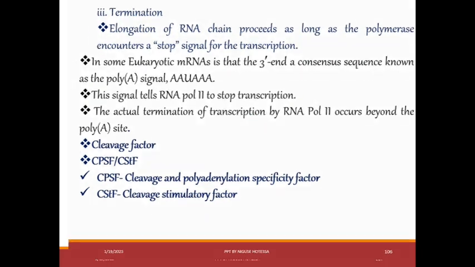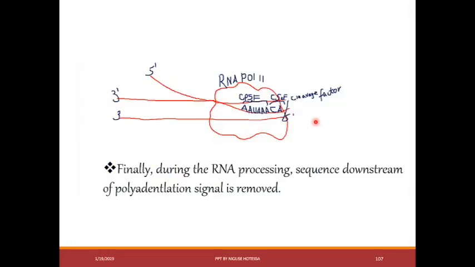Cleavage stimulatory factor moves to the CA region. The CA region is found right after the polyadenylation signal. It binds at this region. Cleavage factors cleave at the sequence of CA. It means that it cuts and releases messenger RNA.